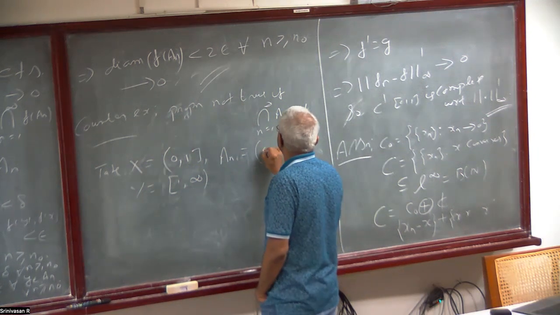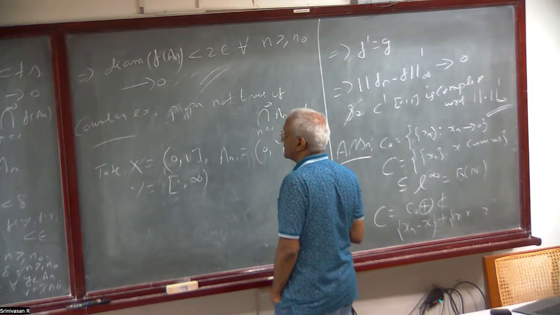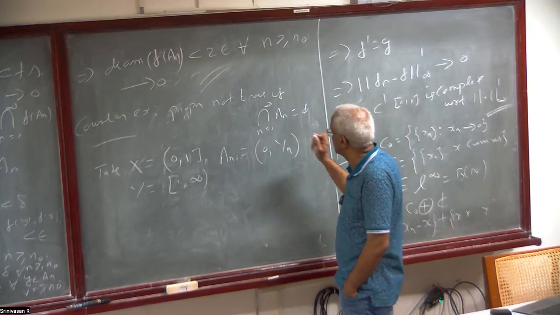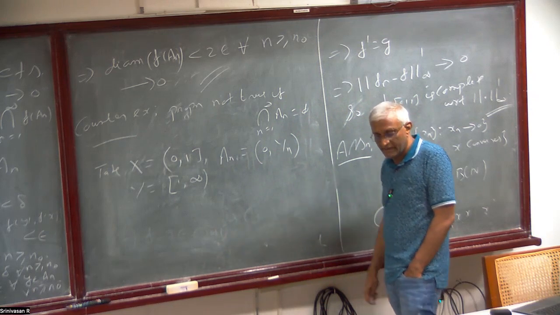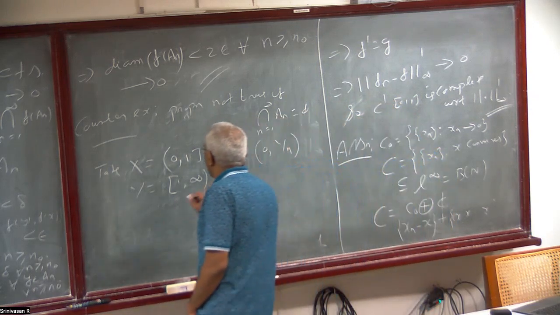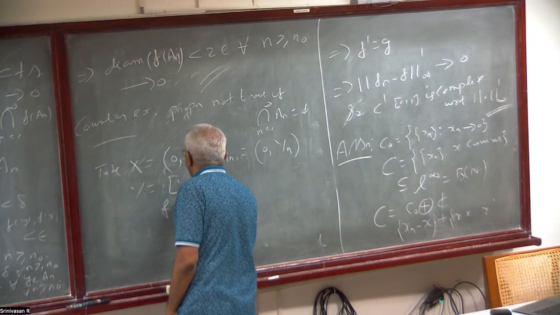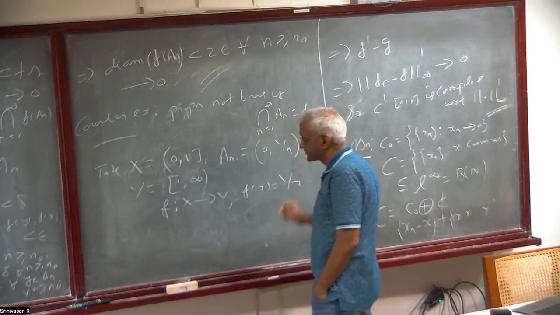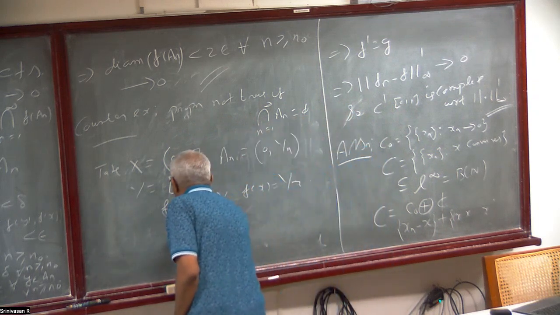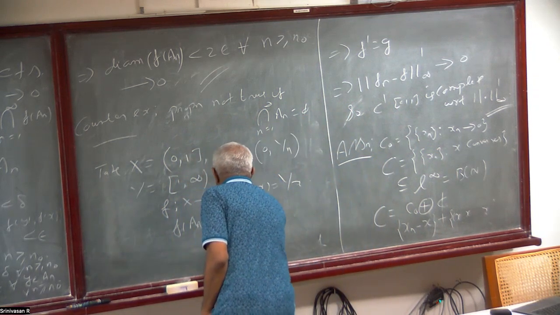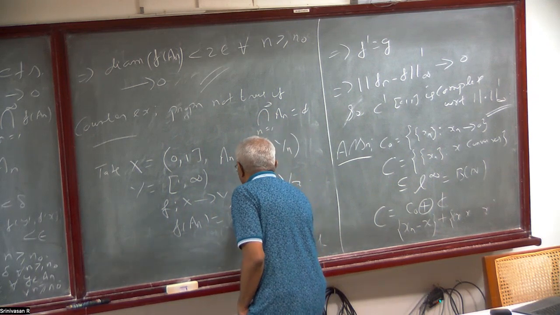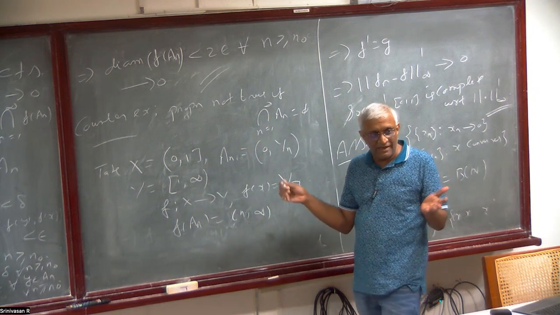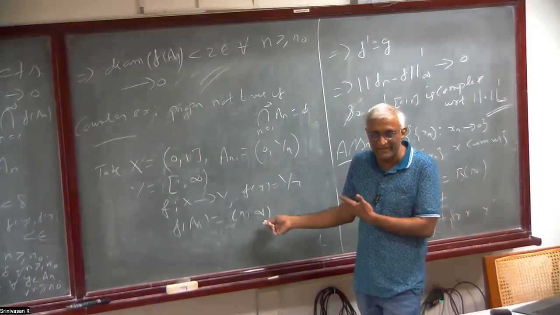Let A_n equal to (0, 1/n). Open is enough; open or closed doesn't matter, since we are worried only about the diameter. Define f from X to Y by f of x equal to 1 by x. Then f of A_n equals (n, infinity), and the diameter is infinity. A sequence of infinity cannot go to 0.